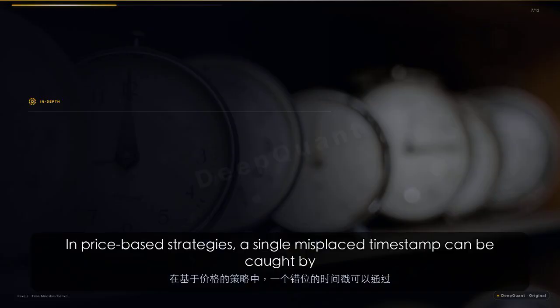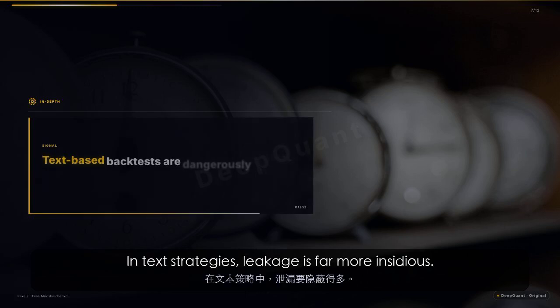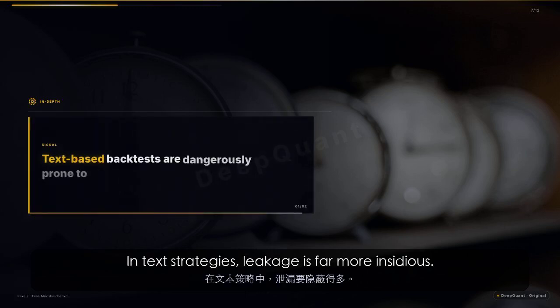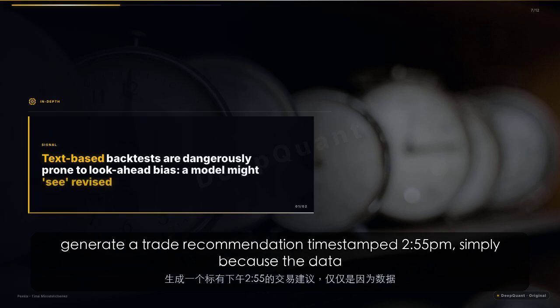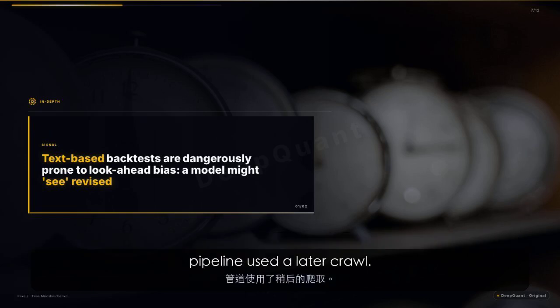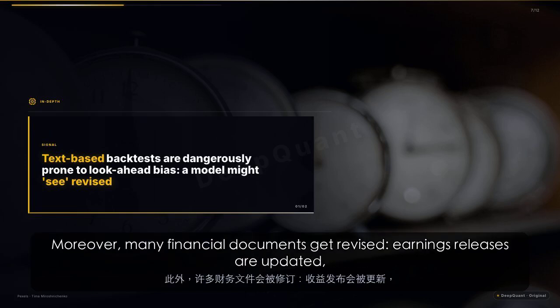In price-based strategies, a single misplaced timestamp can be caught by simple logic. In text strategies, leakage is far more insidious. A news article published at 3 p.m. might be ingested by the agent and used to generate a trade recommendation timestamped 2:55 p.m., simply because the data pipeline used a later crawl.